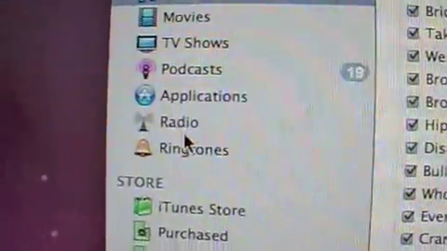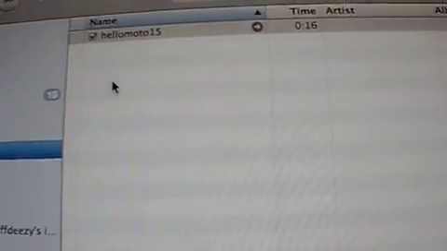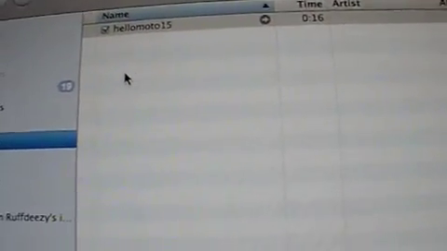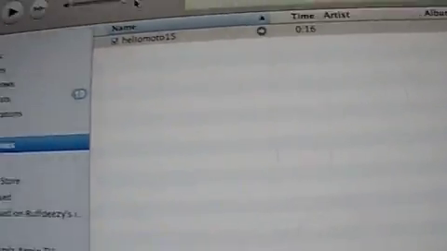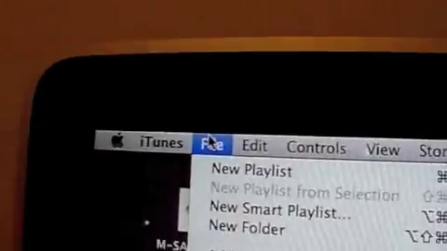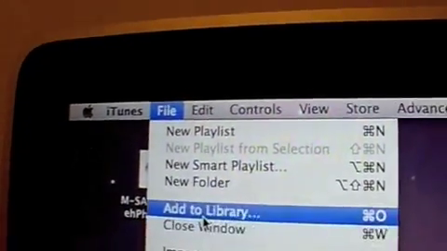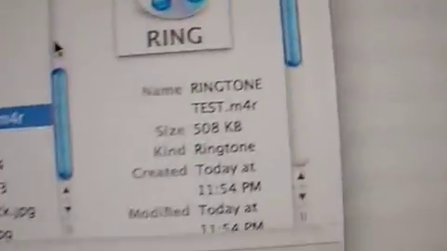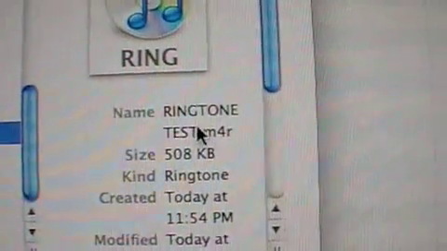Now we'll go over to our ringtone section here. And you see I have one that's my Hello Moto ringtone. But what we want to do next is go to File, Add to Library, and we are searching on our desktop here, and our file is called ringtonetest.m4r.